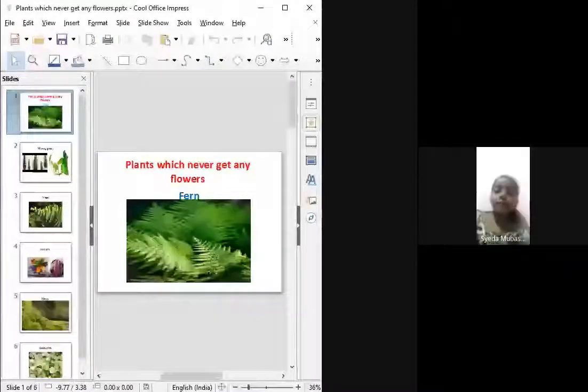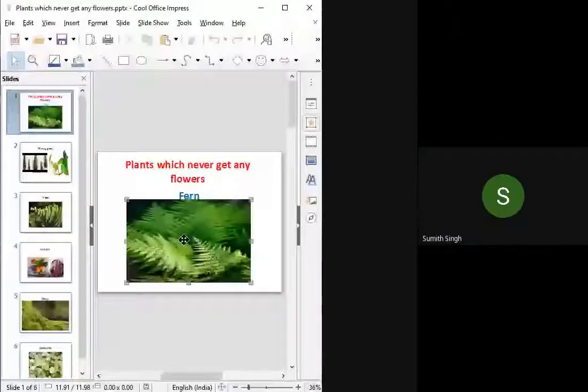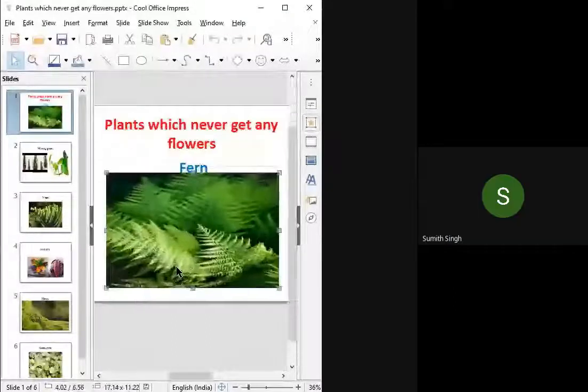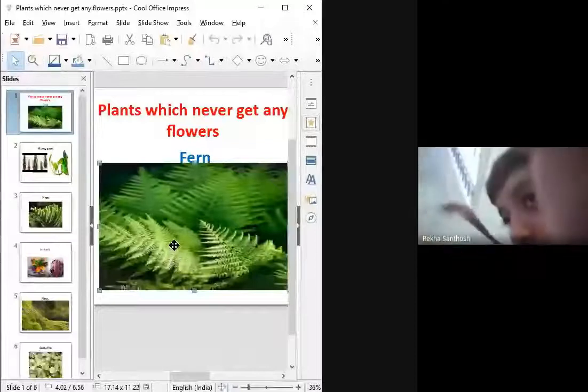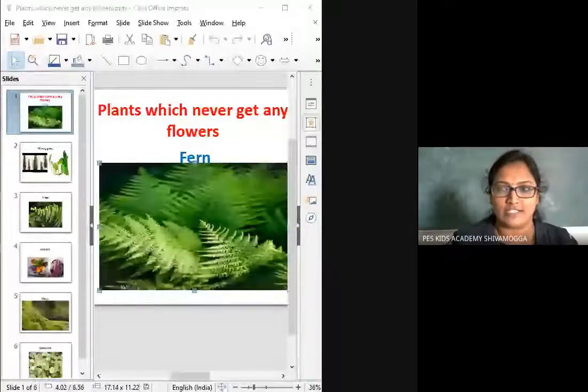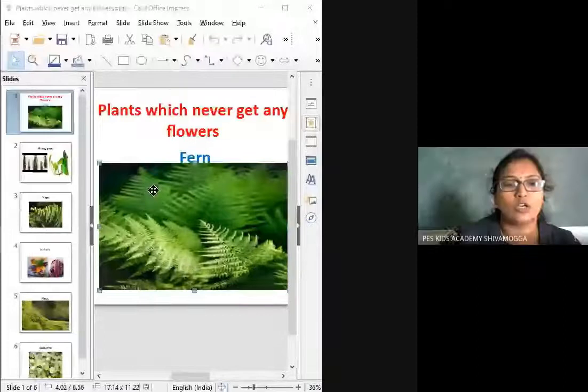Okay, the first one is fern. You can see this fern that is grown on the big trees.